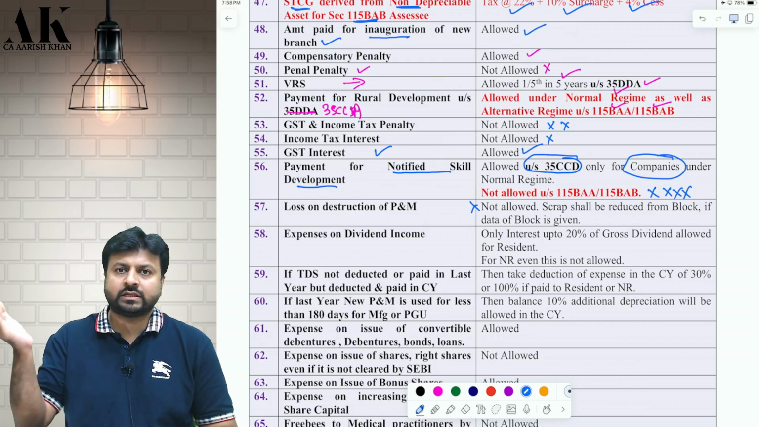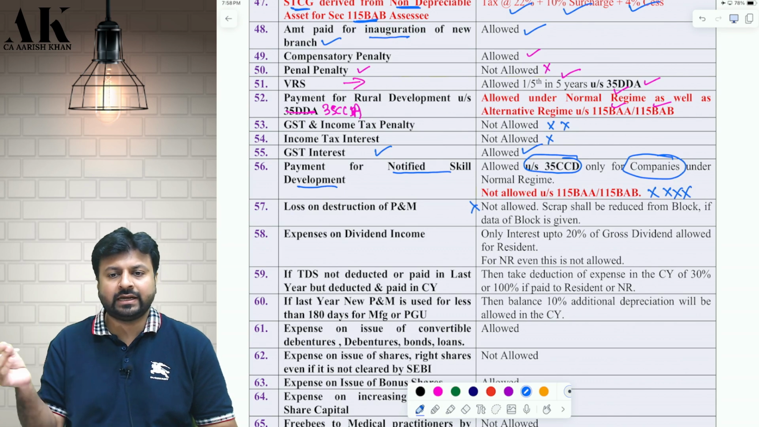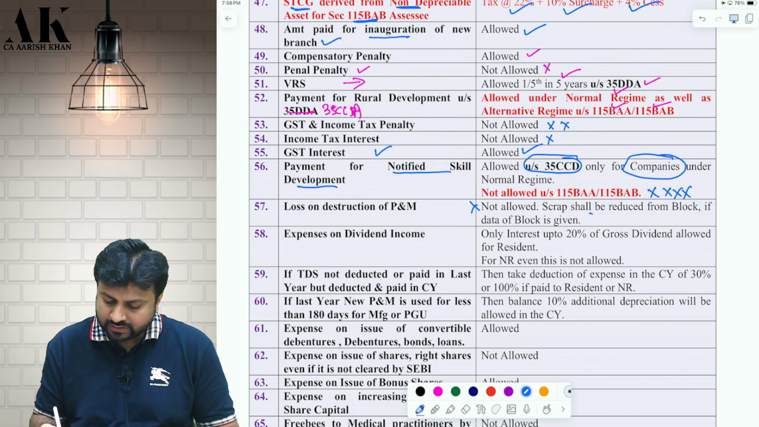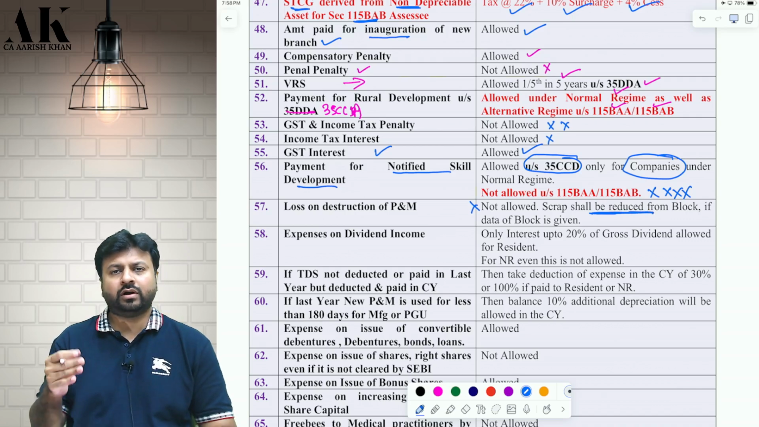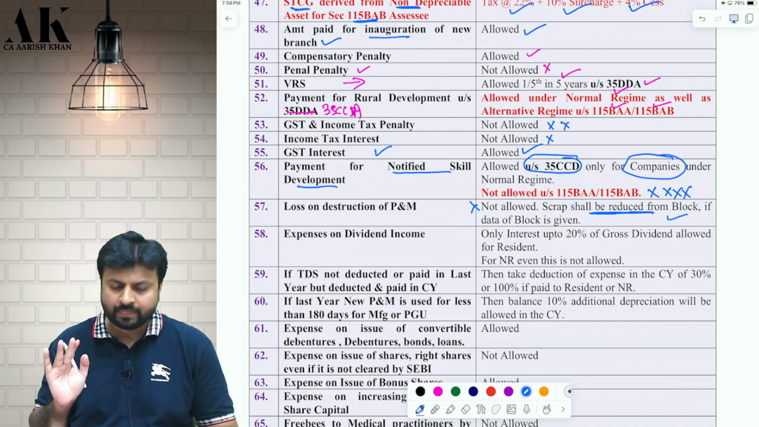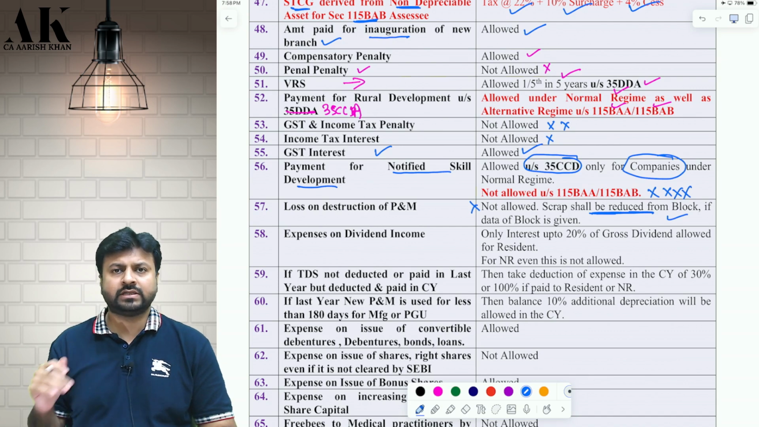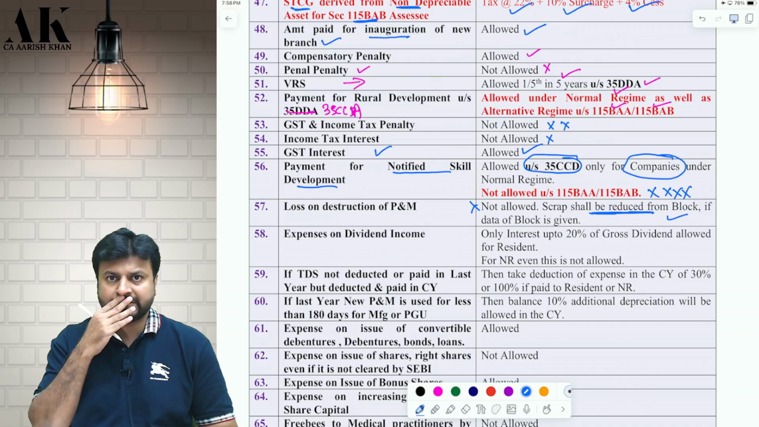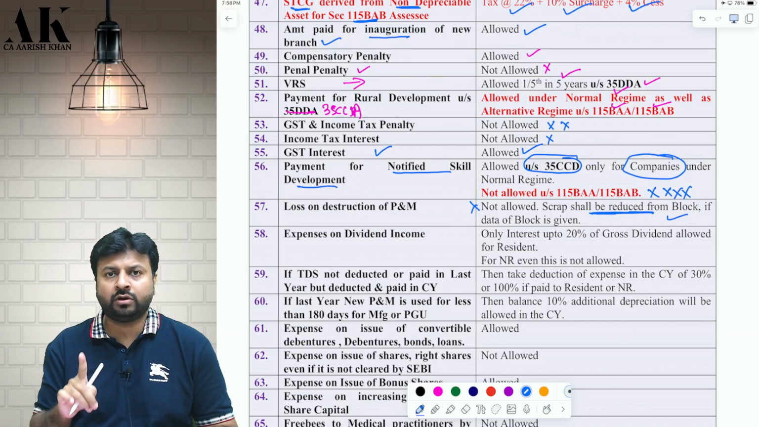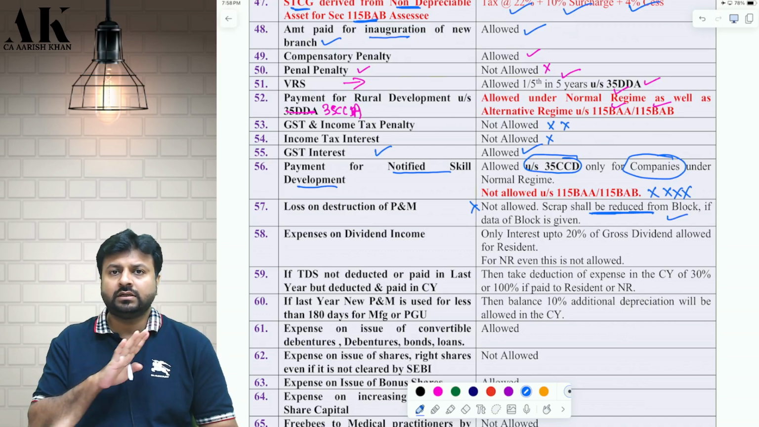First of all, you have to disallow this loss. Secondly, if there is data given in the question, then you have to reduce the scrap value or insurance value from the block of asset. Whatever is the scrap value or insurance value, you have to reduce from the block of asset.